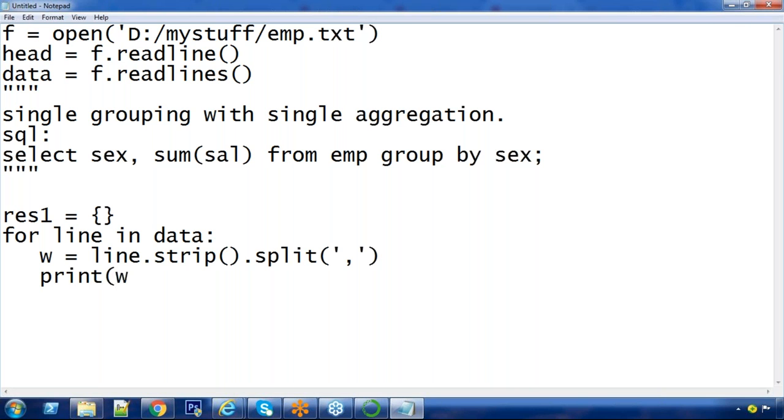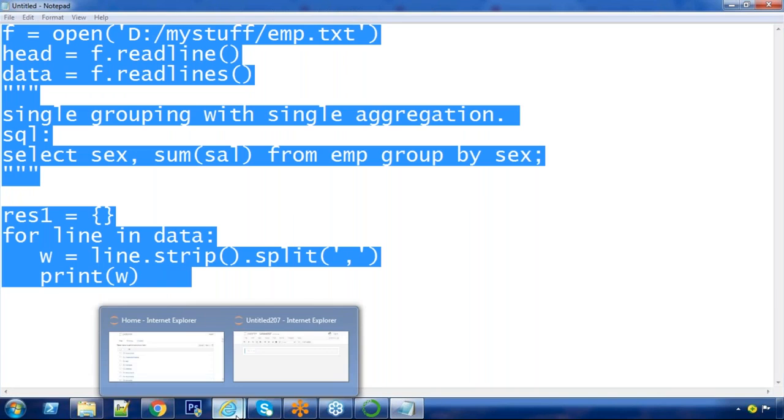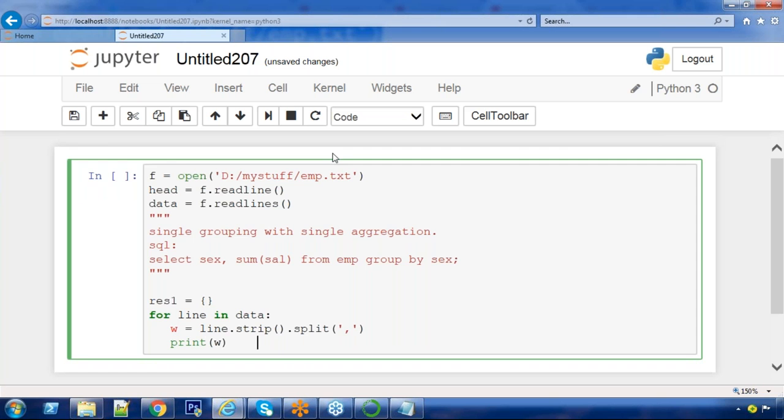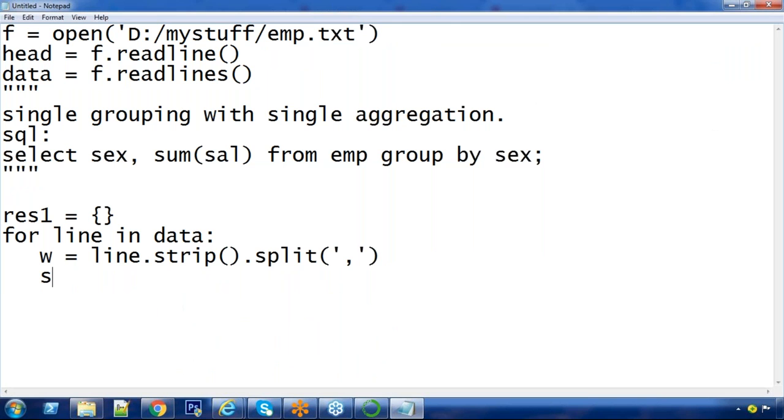First, observe this. What is each element? What is the position of sex and what is the position of salary? Just observe. Sex is in the 4th position, salary in the 3rd position. That means index numbers 2, 3. Okay. Separating sex: W of -2, the last second one. Salary: W of 2, which is the third one.